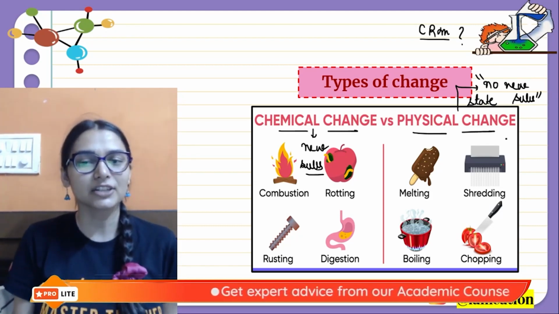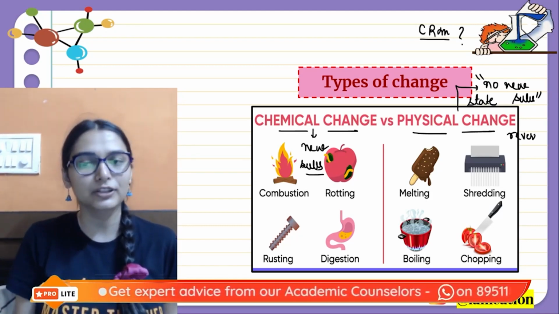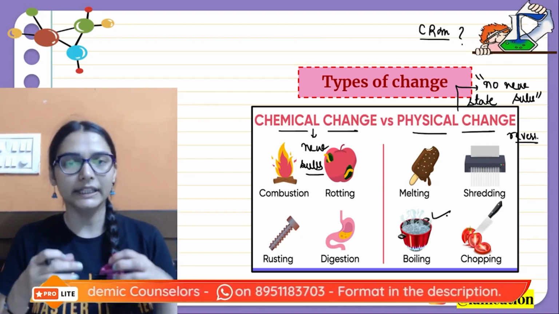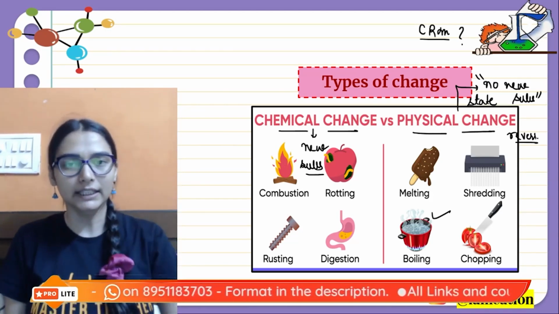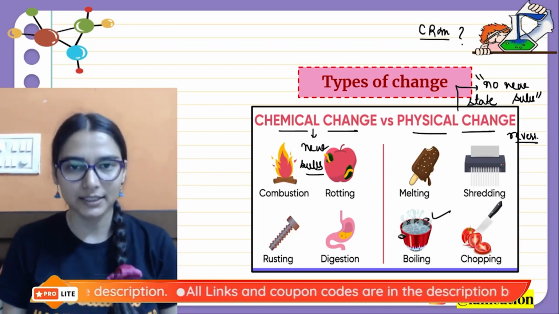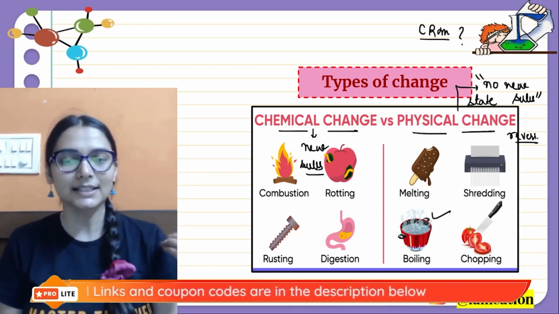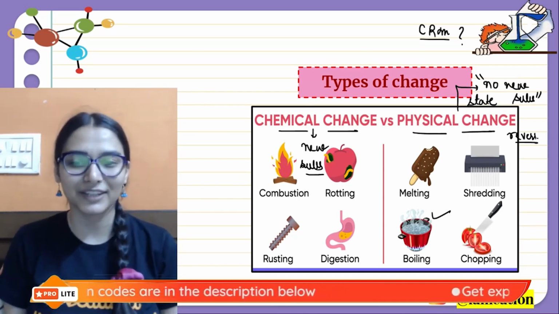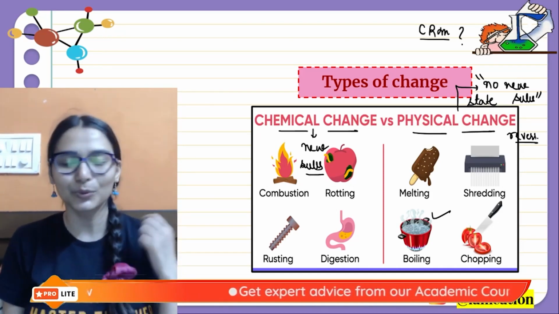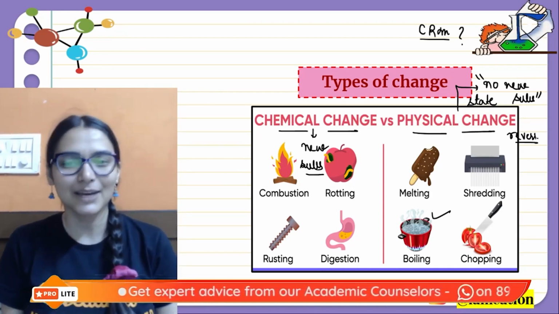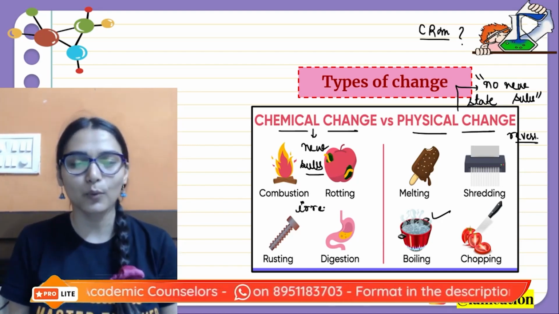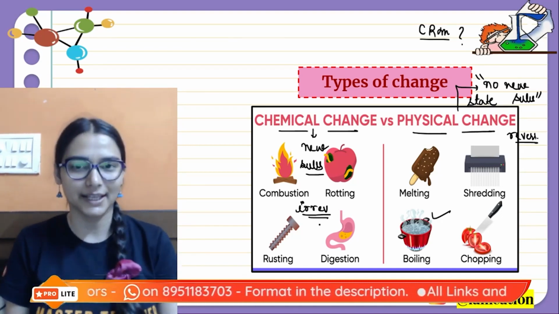Generally, physical changes are reversible. Not all of them, but generally they are reversible. For example, boiling. If you are boiling water, liquid is converted to vapors on heating. If you cool those vapors down, then they will give you the liquid back again. Condensation. So this is a reversible change, but not always. If you shred a paper, you cannot get the paper back. If you break a plate, you won't get it back. But chemical changes are irreversible in nature. Once they are done, you can't reverse them.